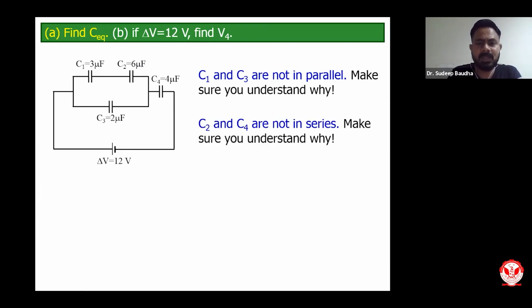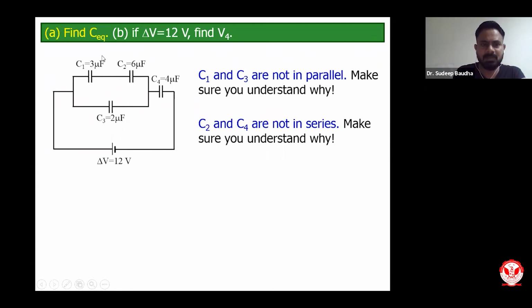C2 and C4 are not in series. Again, C2 and C3 are not in series. This concept can be understood this way: when we move from here we get two paths, so these two cannot be in series. C1 and C2, when I move from C1 to C2, you can see there is no other path.